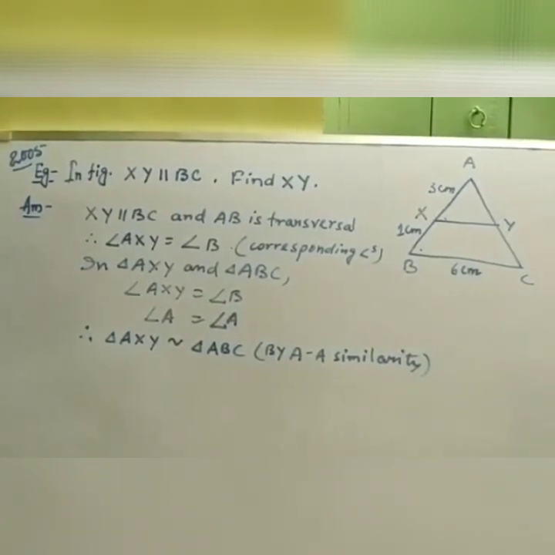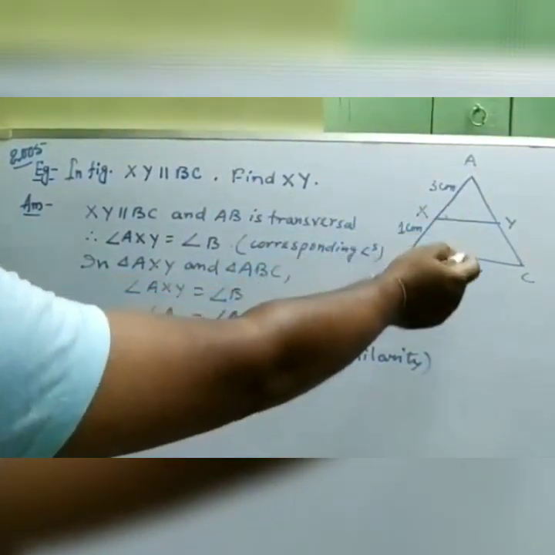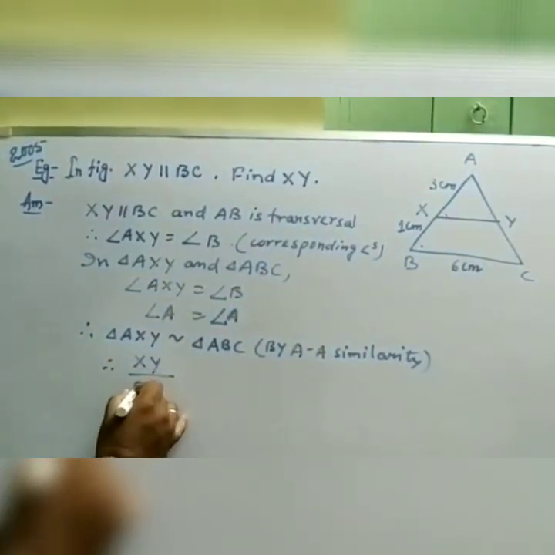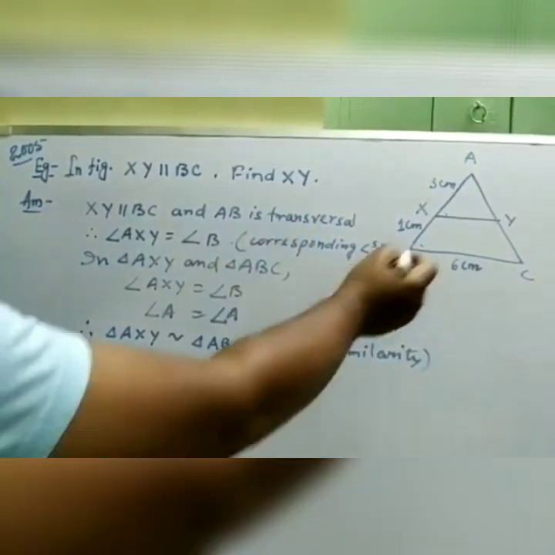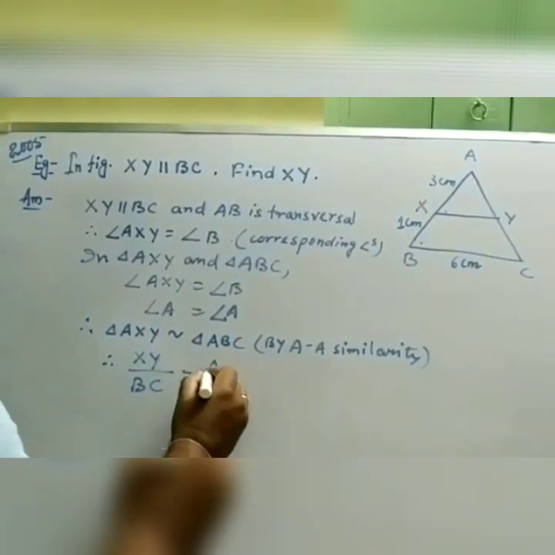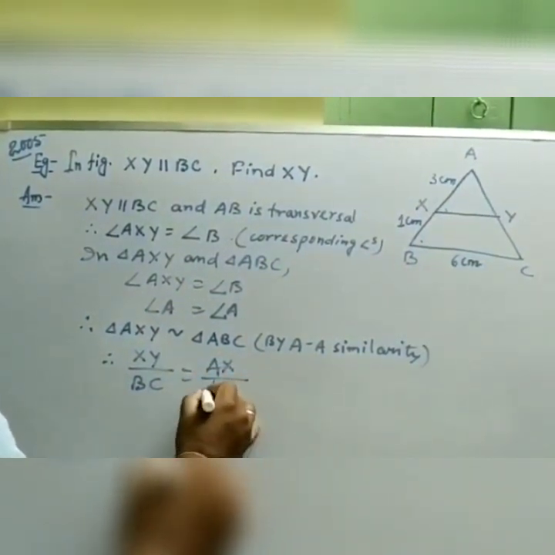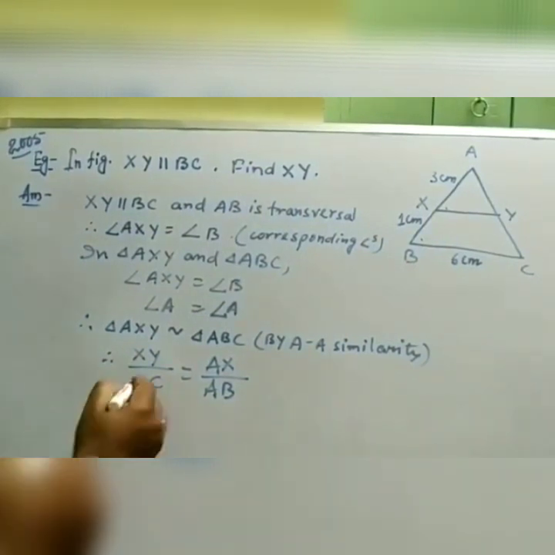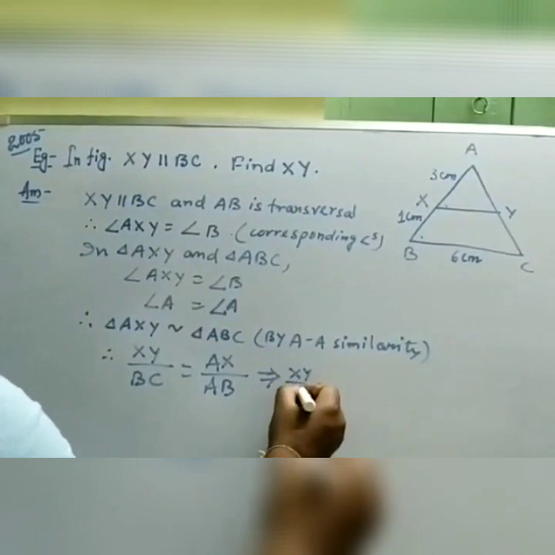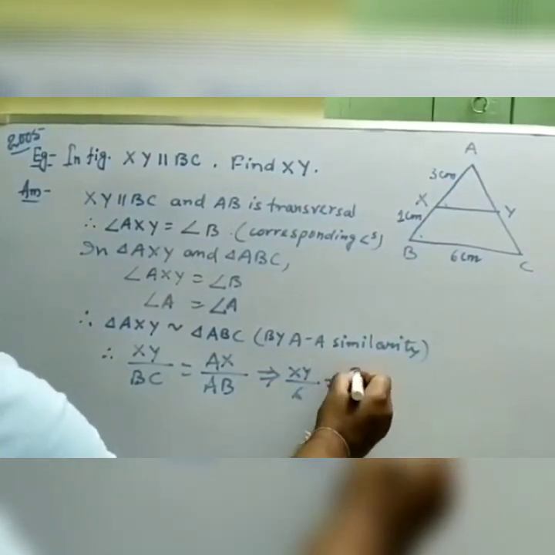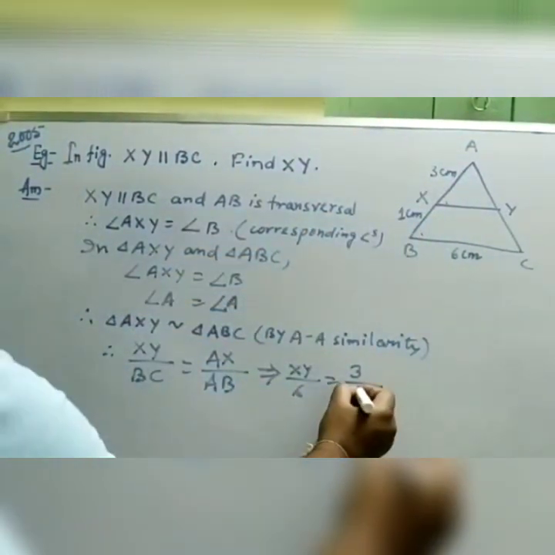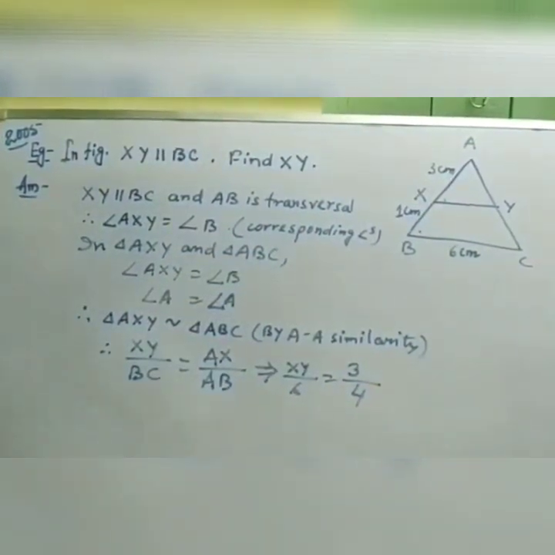So we got the triangles are similar, and we know if the triangles are similar, then the sides will be in proportion. We need to find XY. So XY by BC is equal to XY from this small triangle, so for the small triangle we have AX, by the whole triangle having AB. Now we write XY by BC, where BC is given 6, AX is 3, and AB is the sum of AX and BX, that is 3 plus 1 is 4.